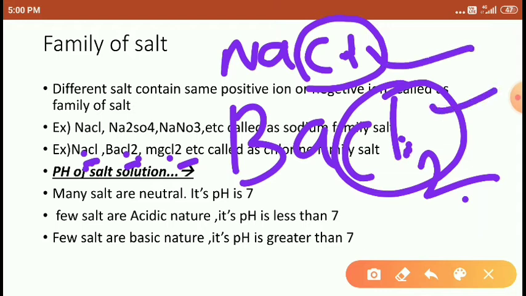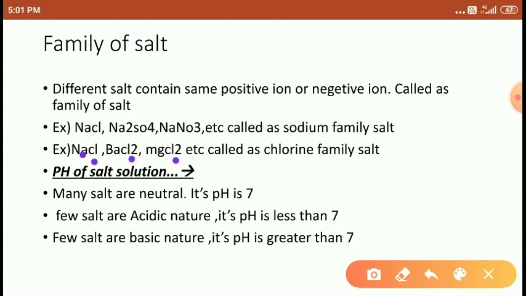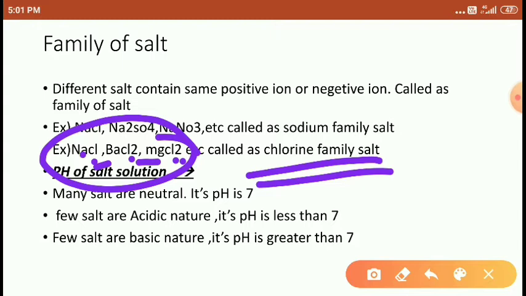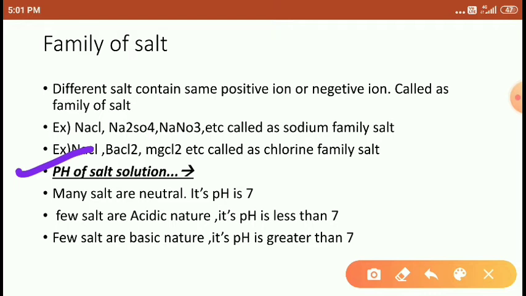If a chlorine atom is present, in any ratio, chlorine must be there. That is why it is called a chloride family. Sodium chloride has chlorine as common, barium chloride has chlorine, MgCl2 has chlorine common. So chlorine is common in all these salts, that is why it is called a chloride salt.